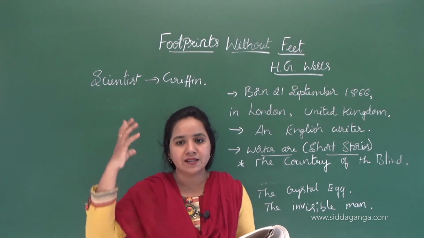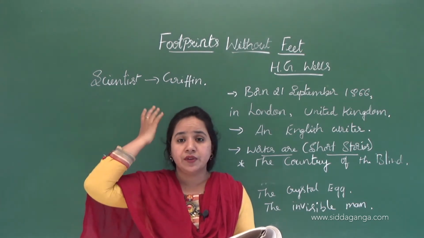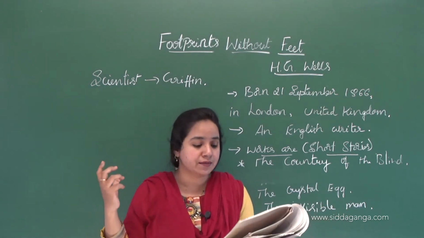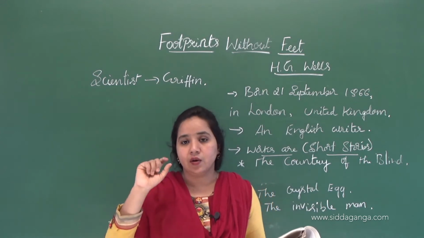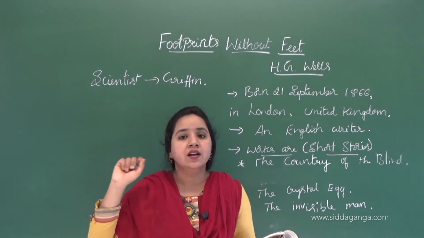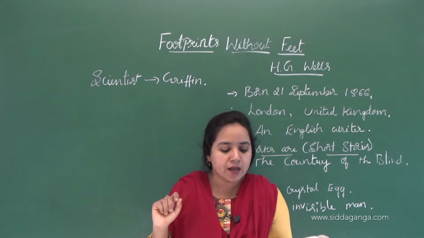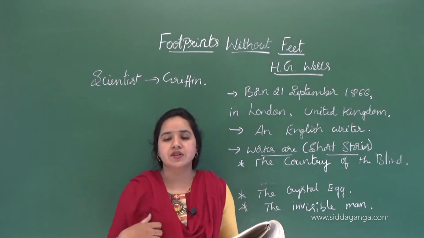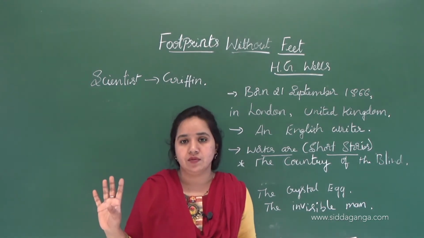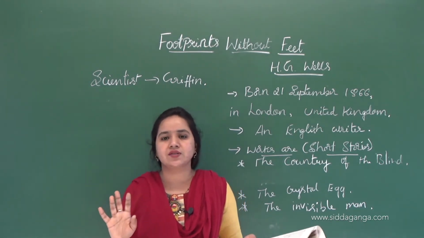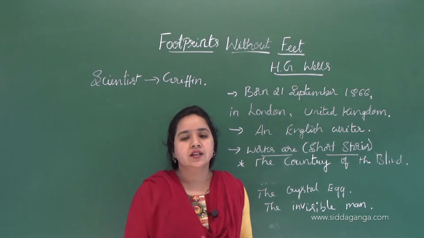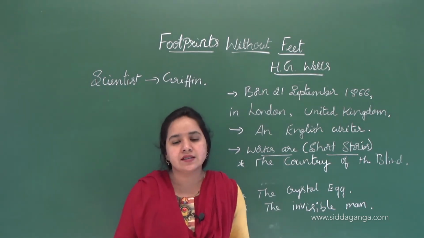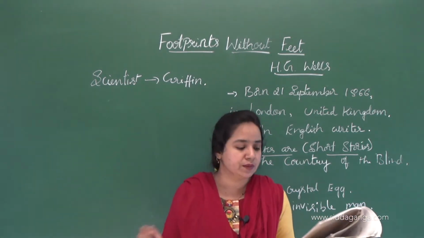A wide-brimmed hat means the hat which they usually wear in London city. Brimmed means edges, so the edges of the hat were wider. He became fully dressed and a visible person. So when he had all the clothes on, he became visible now. If he wore the clothes, then anybody could see him. Okay, now he became visible.